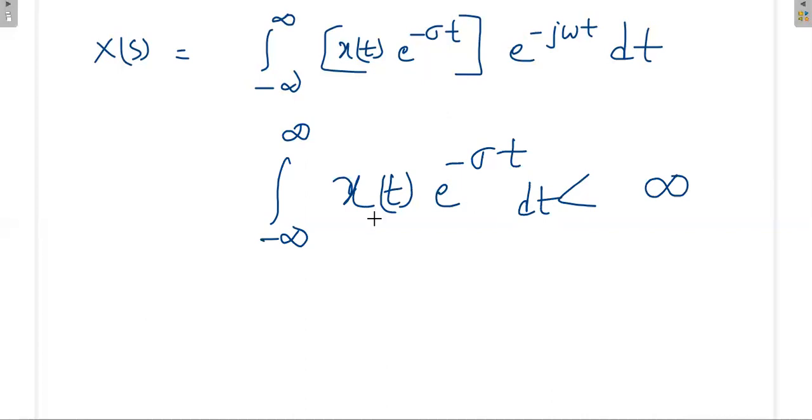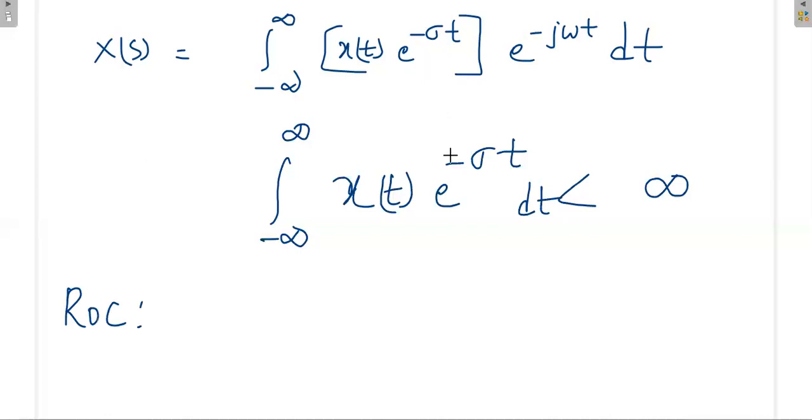So what is the convergence of the Laplace transform? For a particular signal, the signal multiplied with this term and integrated over minus infinity to plus infinity has to be finite. This condition we call the region of convergence.